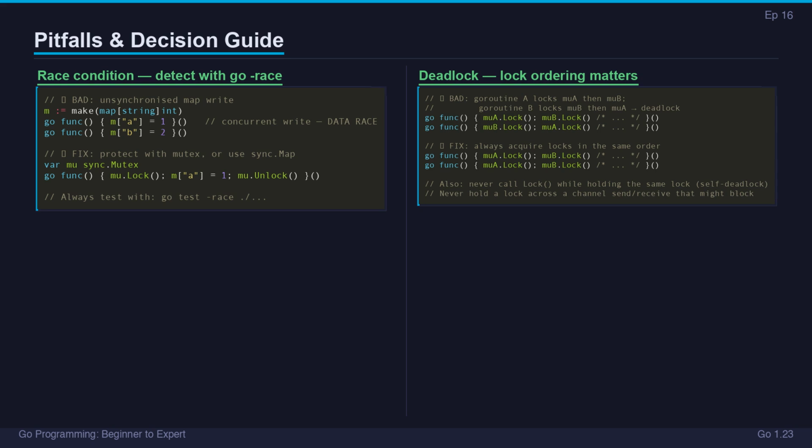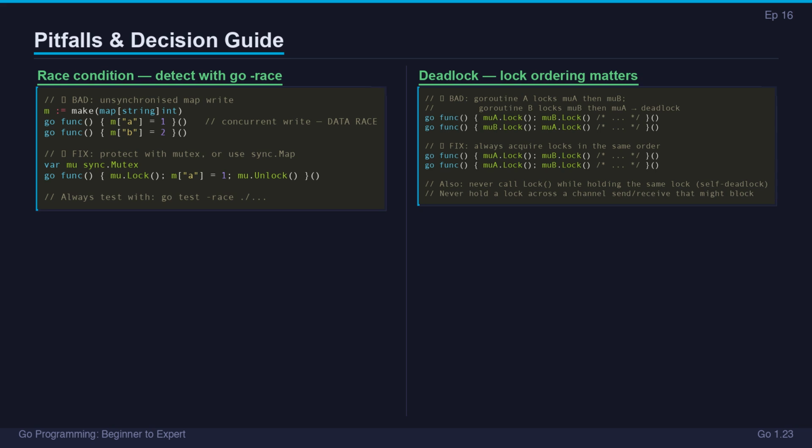Two other common mistakes. Never hold a mutex across a channel operation that might block. You can deadlock the entire program. And never copy a mutex, WaitGroup, or once after first use. Their internal state becomes inconsistent. If you need to pass them around, pass pointers.